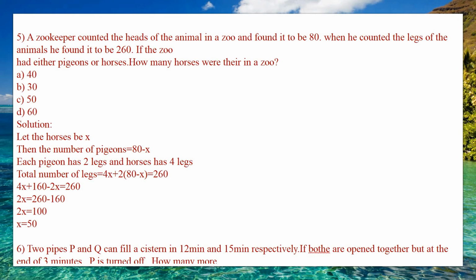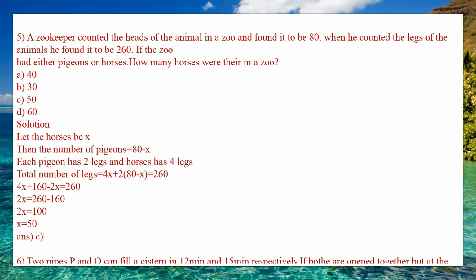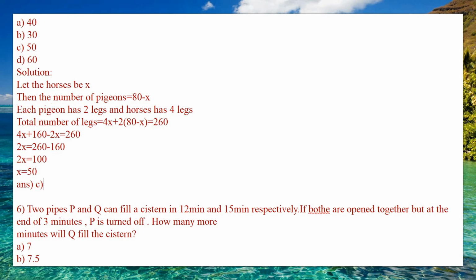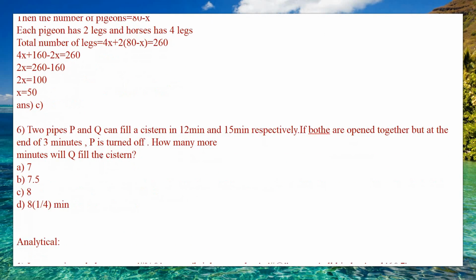We considered x to be the horses, and they asked how many horses are there in the zoo. So the answer for this question is option C, that is 50. If they ask how many pigeons are there, then you can say 80 minus 50, which is 30.